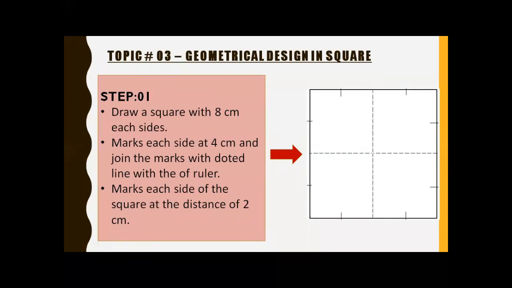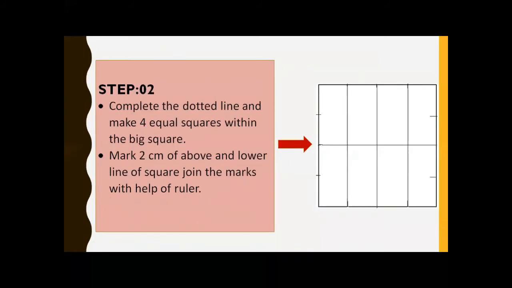After it, in the step number 2, complete the dotted line and make 4 equal squares within the big square.